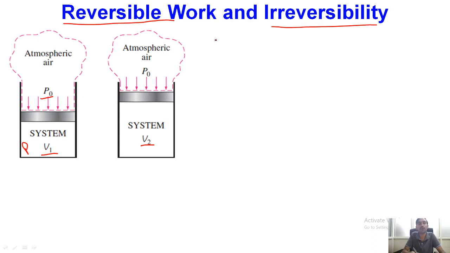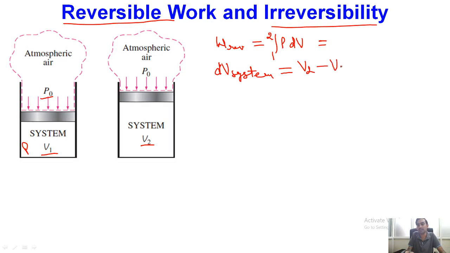Now we know from the basic definition of work, because over here the boundary of the system is moving, the reversible work is nothing but equal to the integral of P dV. We have an expansion process from 1 to 2, so for the system, dV of the system is equal to V2 minus V1, and the volume of the system is increasing.